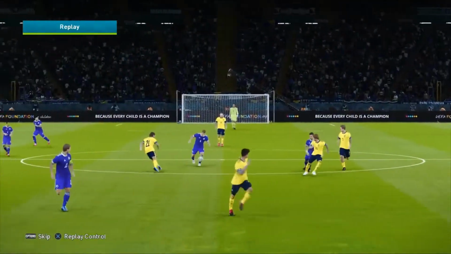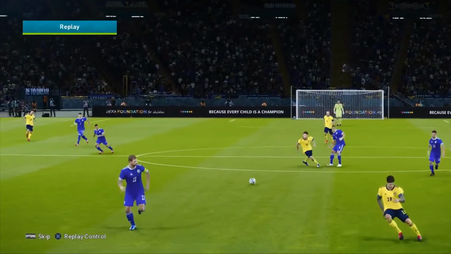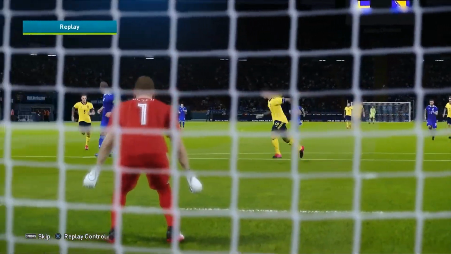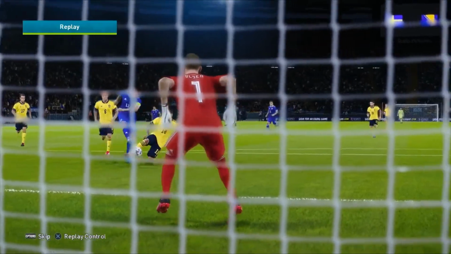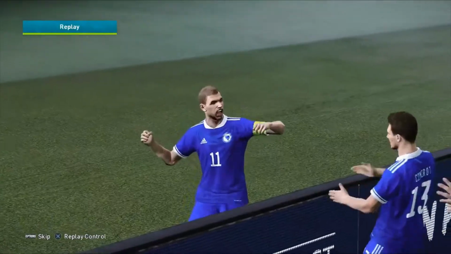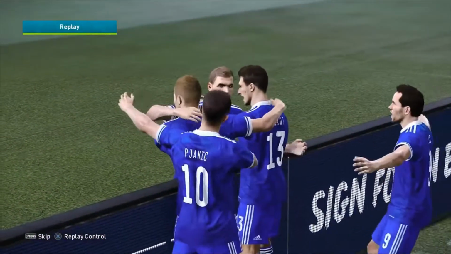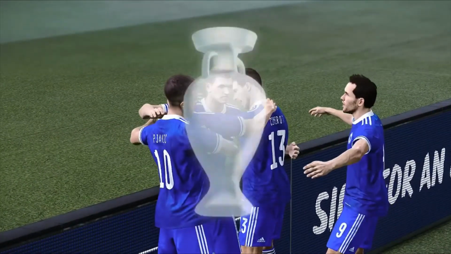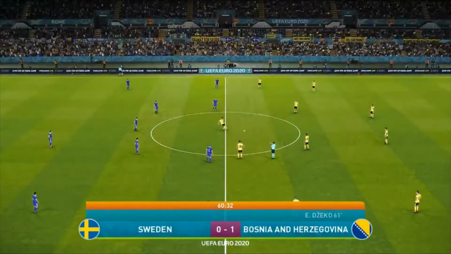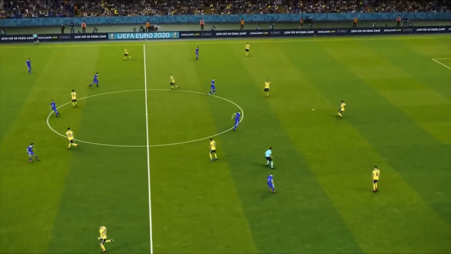And Bosnia take the lead in this one. It's Sweden 0, Bosnia 1. And what a fantastic goal that was. Absolutely no chance Olsen was going to save that. He hit that right into the bottom left-hand corner. And well, Bosnia will be absolutely elated right now. They go up to 4 points and leave them in such a fantastic position to make the next stage of the competition.